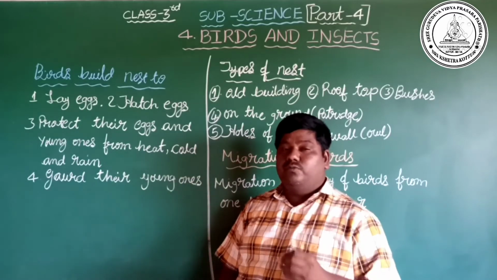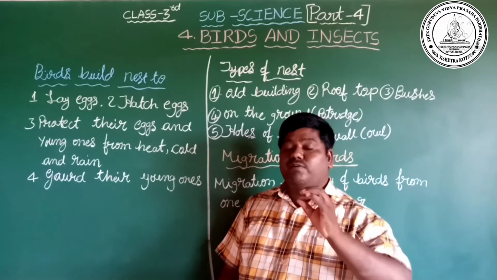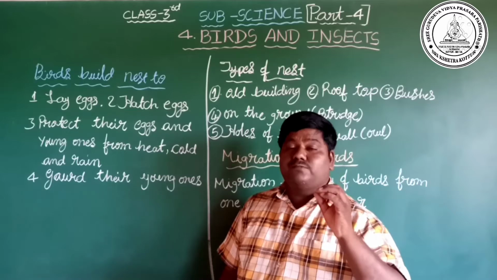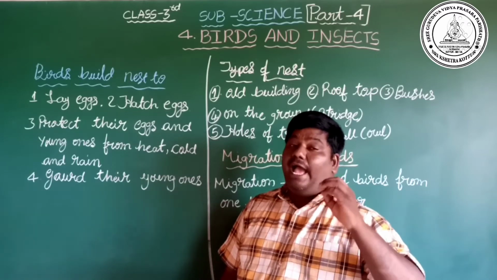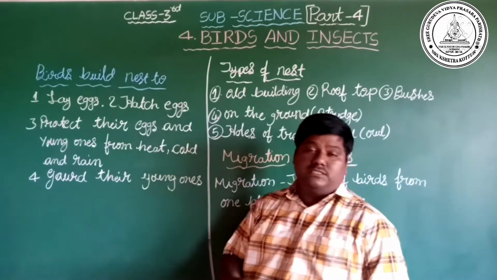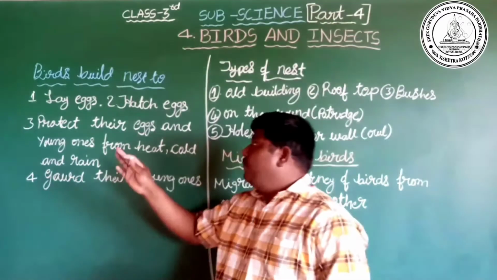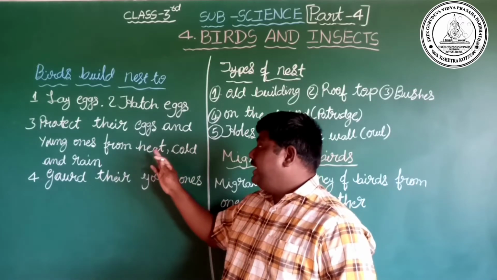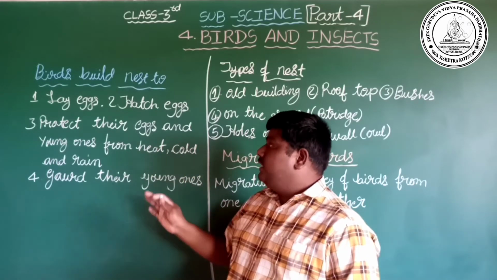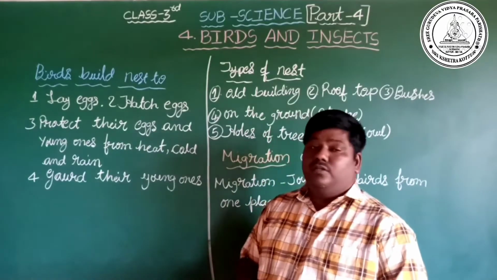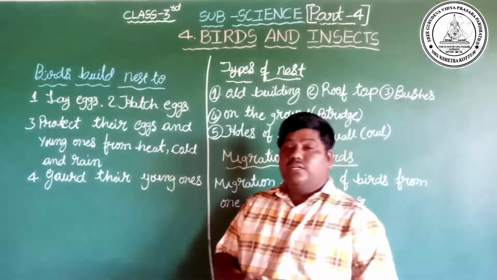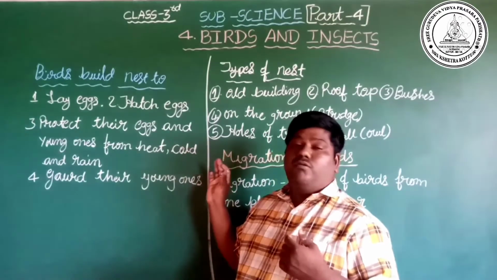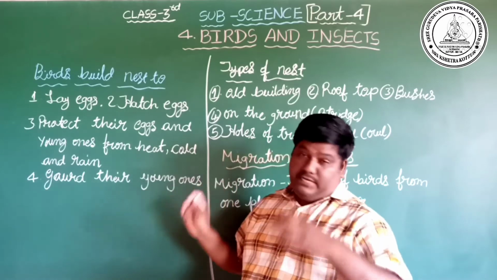That means, as I already told you, baby birds come from the egg, that is what we call hatching out. So, hatching eggs. See, third one, protect their eggs and young ones from heat, cold and rain. This is also one main reason, protecting their eggs and young ones from heat, cold and rain.